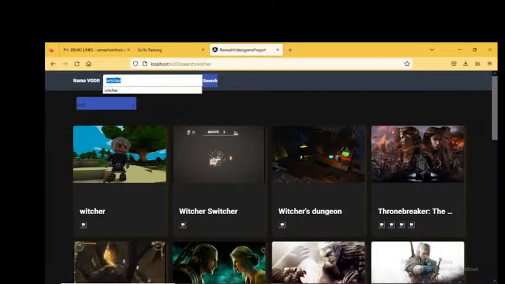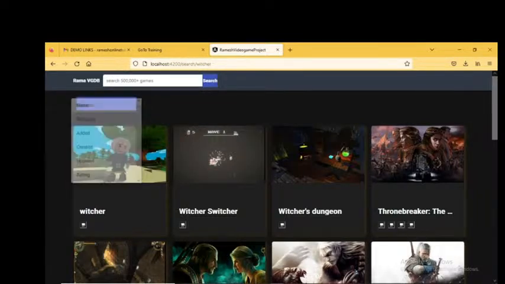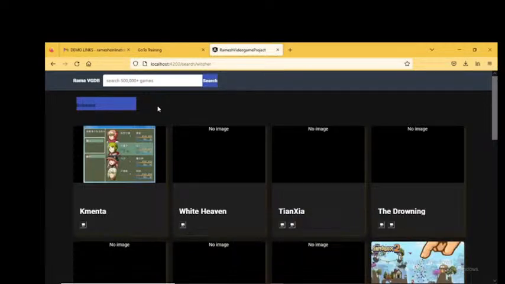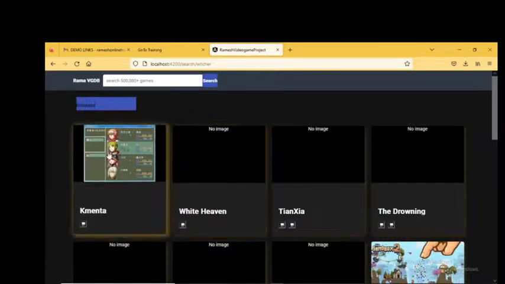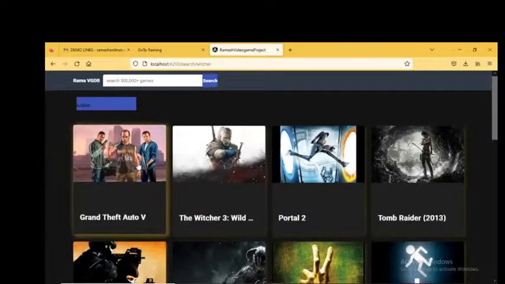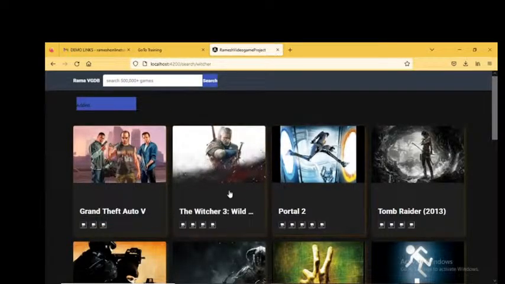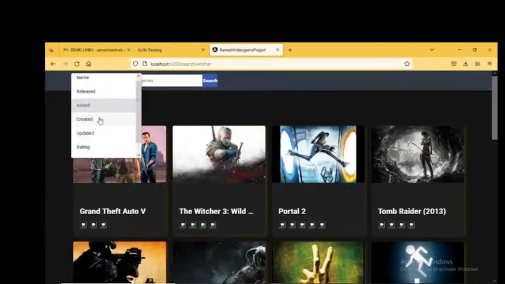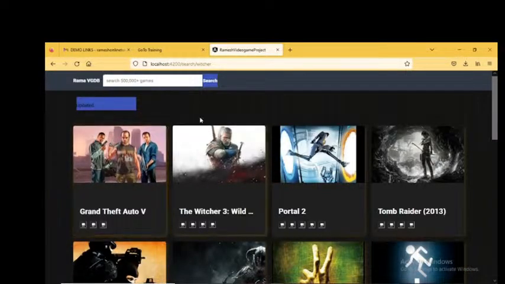Or else if you want to sort, you can sort it like this also, by when it is released. See it? By release date they are coming. If there is no image, then only it will come like this, no image. If there is an image, that image will display here. He added all those things. See there. Updated.